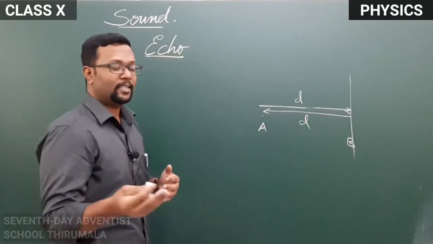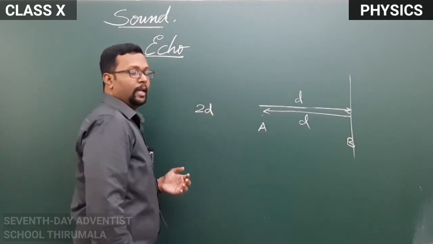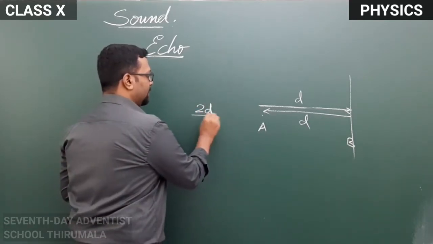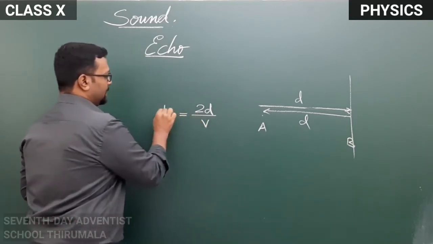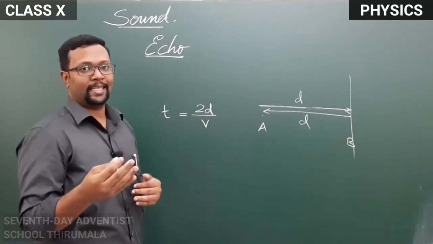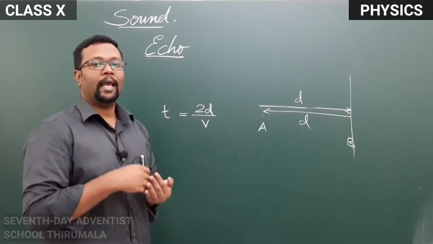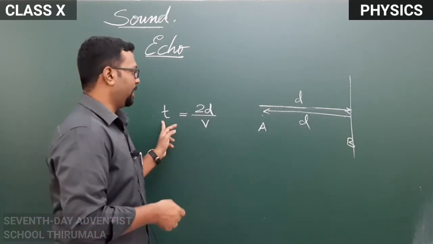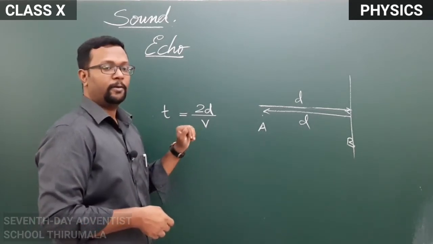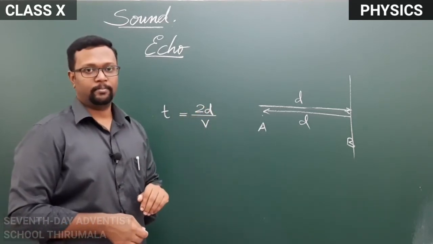So the total distance traveled by sound is 2d, and when you divide the distance by velocity of sound, you will get the time of echo. So how much time it takes between the production of original sound and the reflected repeated sound. That time can be calculated by using this formula, 2 into distance by velocity.